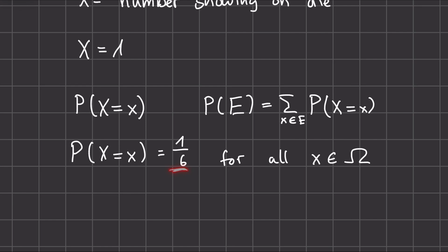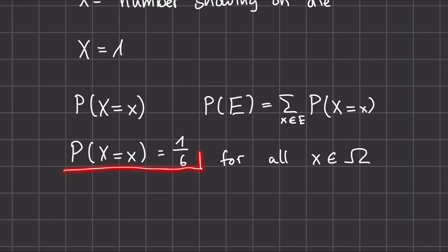But what this means in practice is the more often you repeat the experiment of rolling a die, and the more you count how many times a situation has occurred, divided by the total amount of tries or experiments you've done, that number will keep getting closer to this probability.